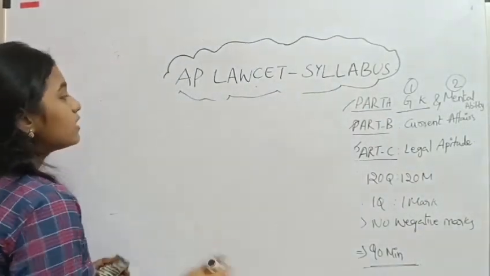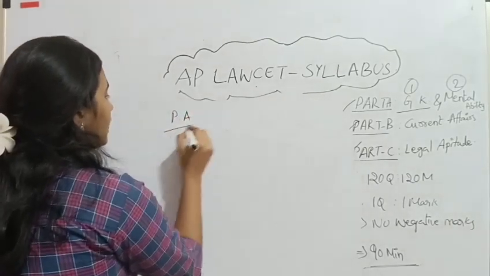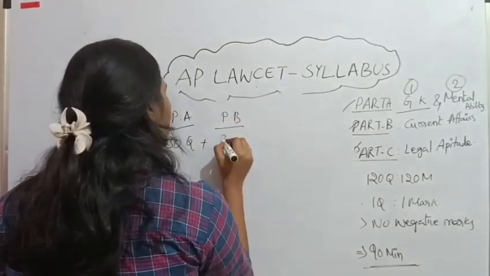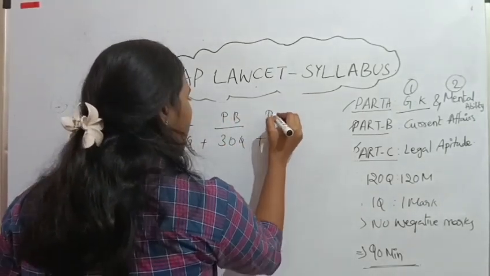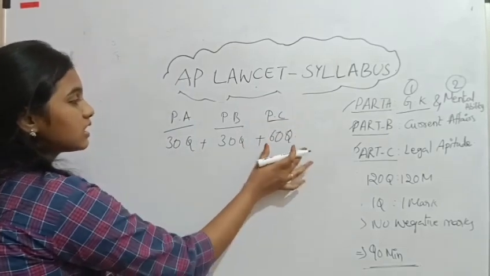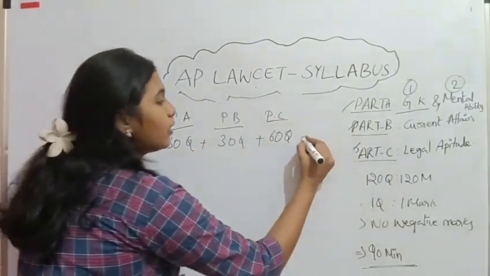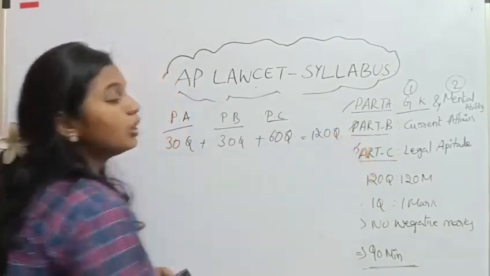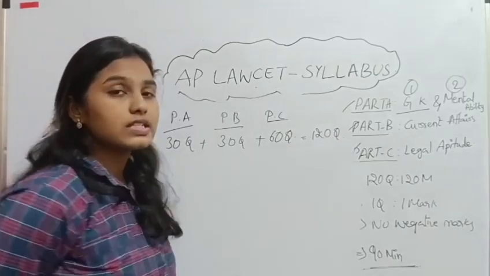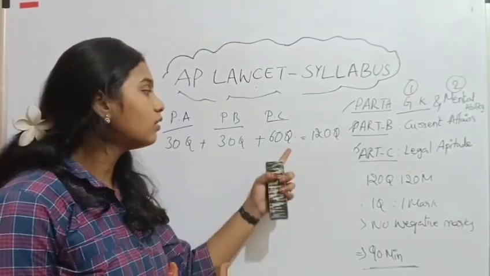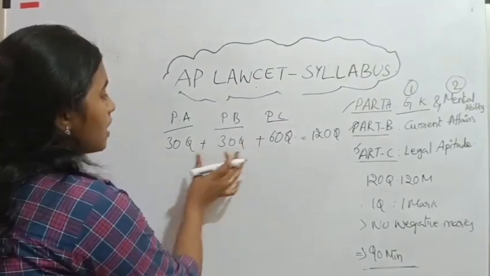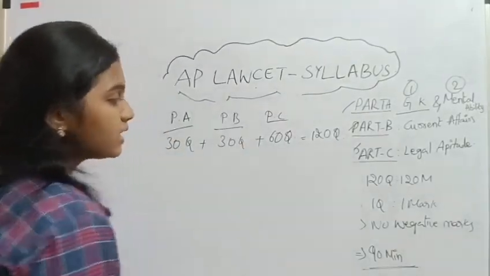Now, part A has 30 questions, part B has 30 questions, and part C has 60 questions. So in total 120 questions. You need to concentrate more on part C. Why? Because part C covers 60 questions, so if you concentrate on part C, you can easily get a higher score compared to part B and part A. There is no negative marking.